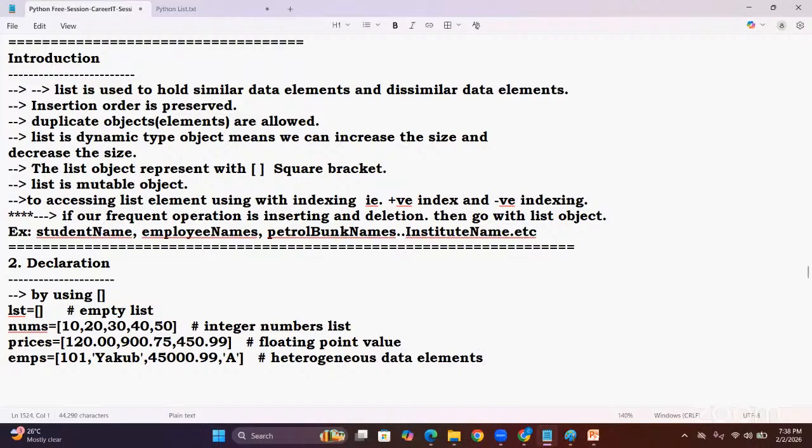Yes, sir. Note, sir: the above declarations are static typed. What do we call static typed, sir?